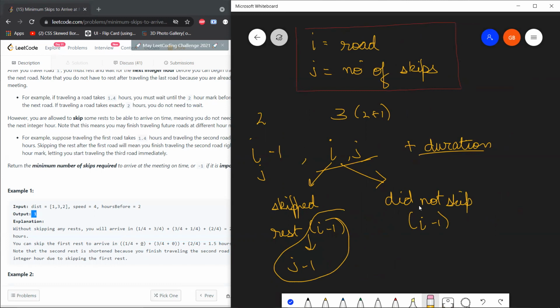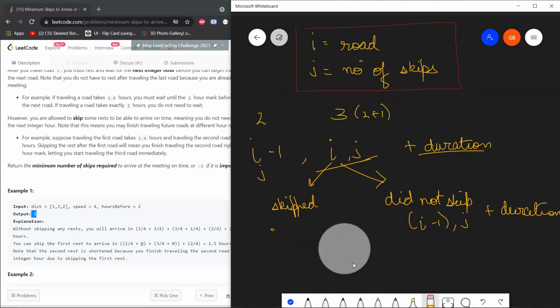Now, the other option that you had was that you did not skip. It's simple. Since you did not skip, the previous state would have been the same as the next state, just that the road was different. So this would be a state of I minus 1 comma j, and again you will add the duration over here, which is the duration for traveling on this current ith road, distance I by speed.